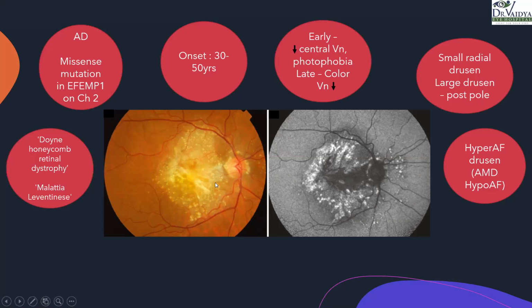In these clinical pictures, we see multiple yellow-white dots. These are drusen, basically subretinal drusen. They can be small radial drusen, and we have a radial pattern, and on the posterior pole you have larger drusen. This is an autofluorescence picture in which there is an atrophic area with hypoautofluorescence and hyperautofluorescence of the drusen, which is typically seen because of the small radial drusen, as opposed to the AMD drusen, which have hypoautofluorescence. Is this getting too much or?